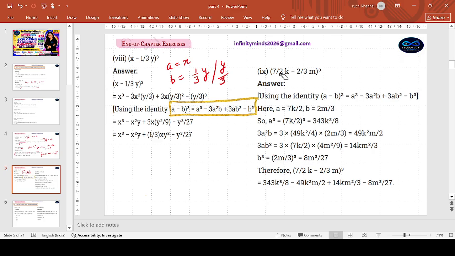It is not difficult. A minus b whole cube, again 7 by 2k is your a, and 2m by 3 is your b.